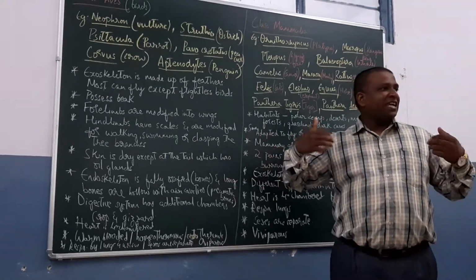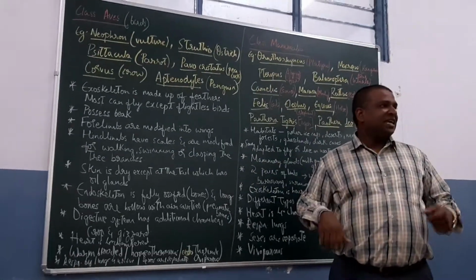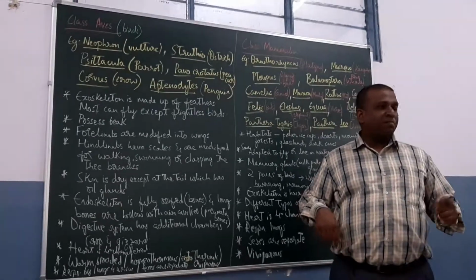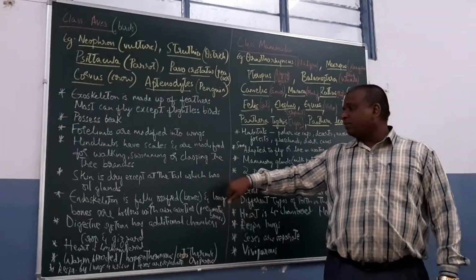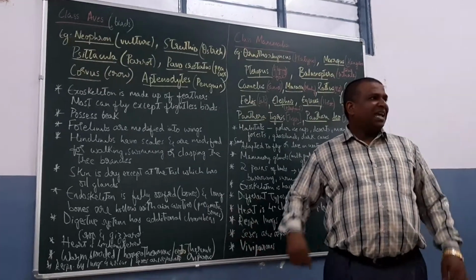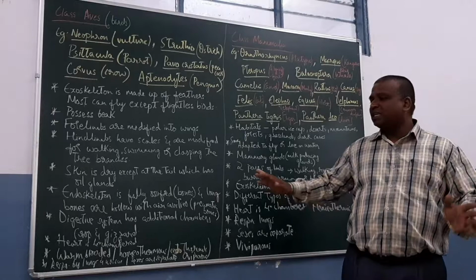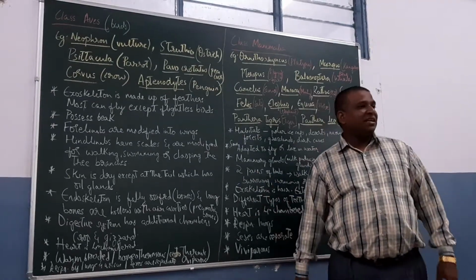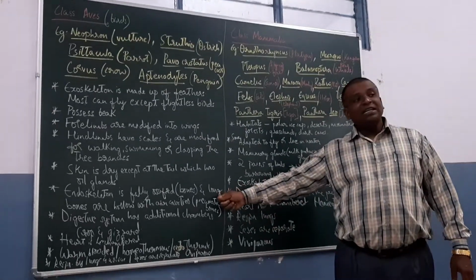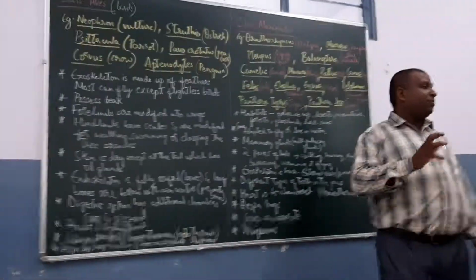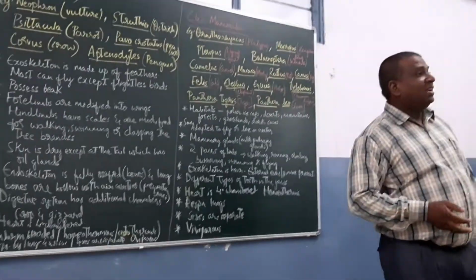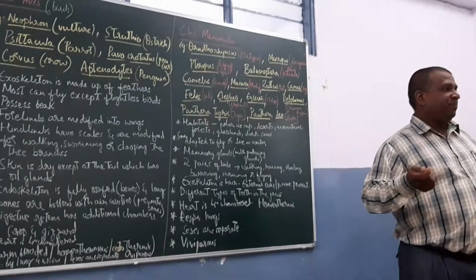The skin is dry in these birds, except for the oil glands which are present at the tail. The tail has long feathers, if you have seen. Most birds have a long set of feathers at the tail. The endoskeleton is fully ossified, that is, made up of bones, and these bones are light in nature.